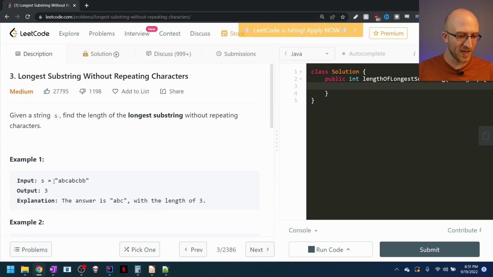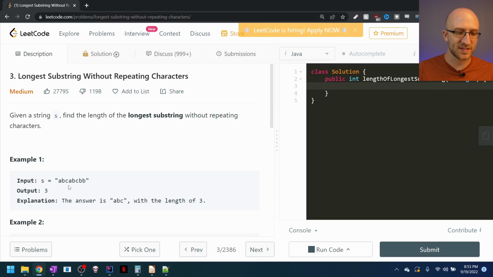So they've got a few examples here. So if our input string is ABCABCBB, well, the longest substring within this string that doesn't repeat any characters is just ABC. So if we were looking through this string, we would go, okay, A, B, C. All right, we haven't repeated any characters yet, and so far we've got a substring length of 3. But if we were to try and add the next character, well, that's an A, and we already have an A, so that's not a valid solution. So the longest substring without repeating characters in this example is ABC, and that has a length of 3, and so our output would be 3.